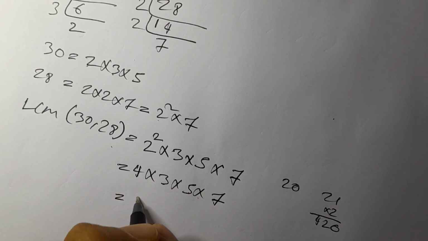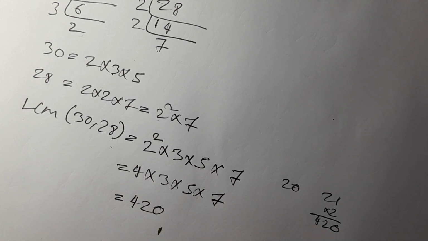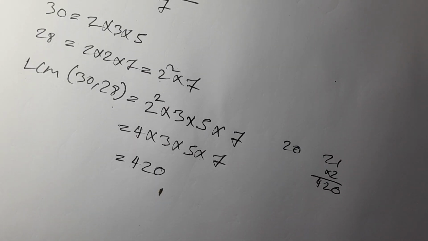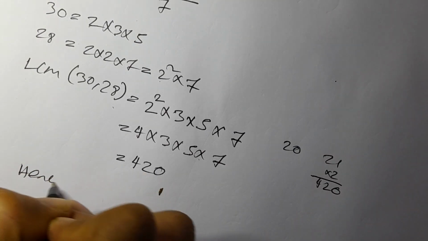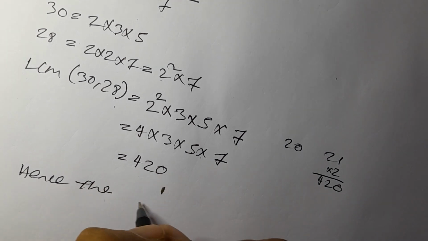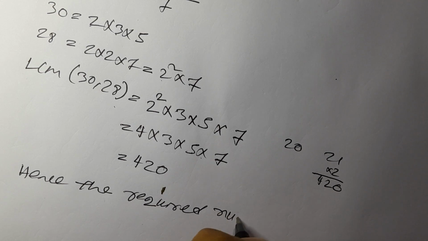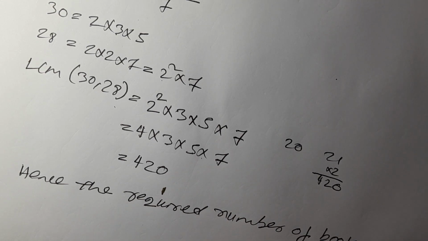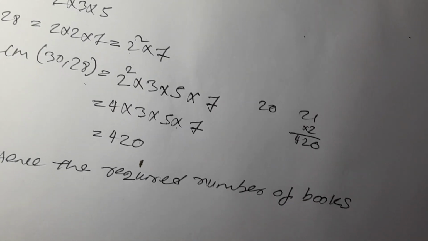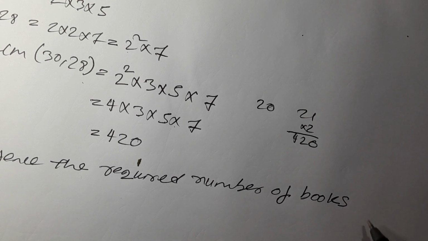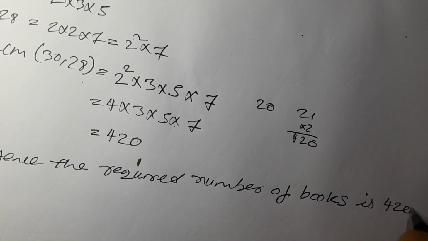So in the library, if there are 420 books, then everyone will get an equal number of books. Hence the required number of books is 420.